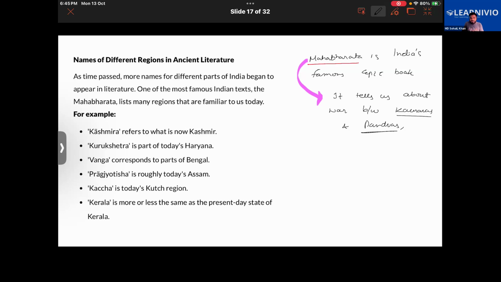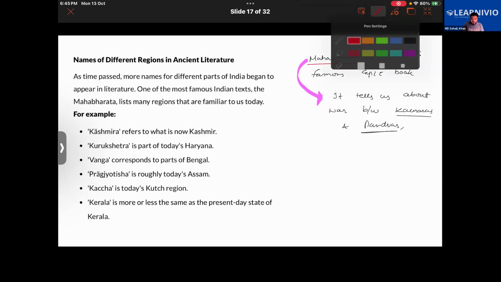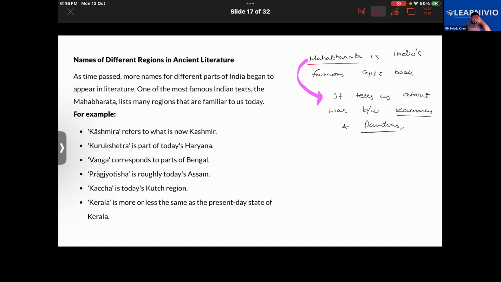So Mahabharata is one of the important epics from India, an important epic of the Hindu religion. It's also a topic of debate, what actual events happened. The author of the book, the one who wrote this book, is Maharishi Vedvyasa.